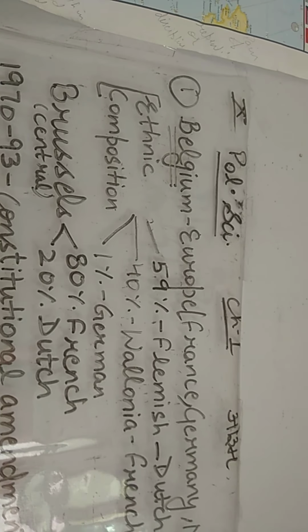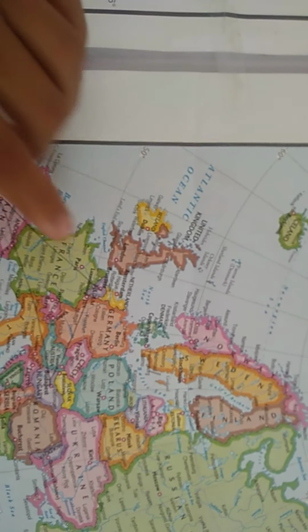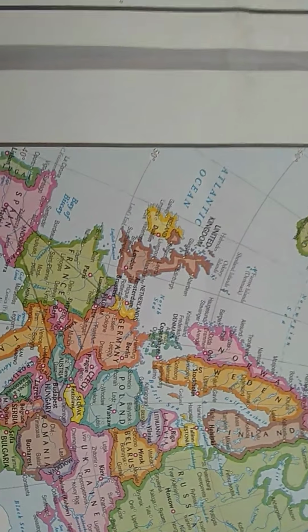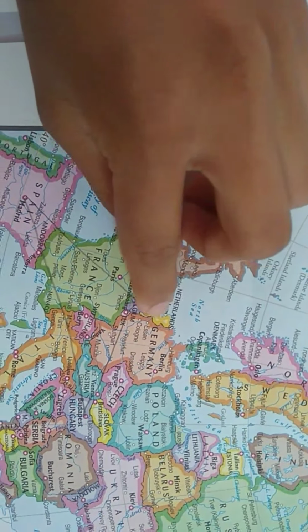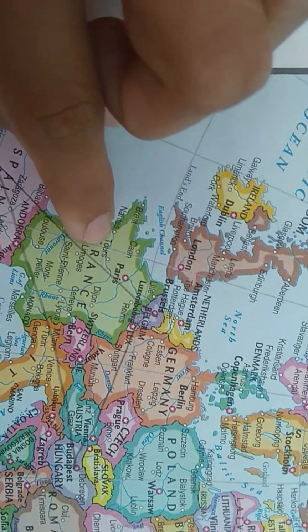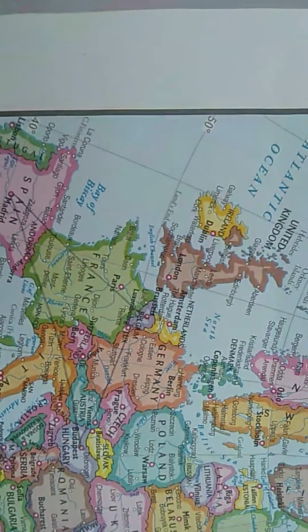Let me show you its location in the world map of Europe. Here we have, this is Belgium. Can you identify its surrounding neighbors? This is Netherlands, then Germany. This is Luxembourg, and over here we have France. So you can identify four neighbors of Belgium. You need to learn all the four names as it can come in a 1 marker question. So we have four neighbors: France, Germany, Netherlands and Luxembourg.